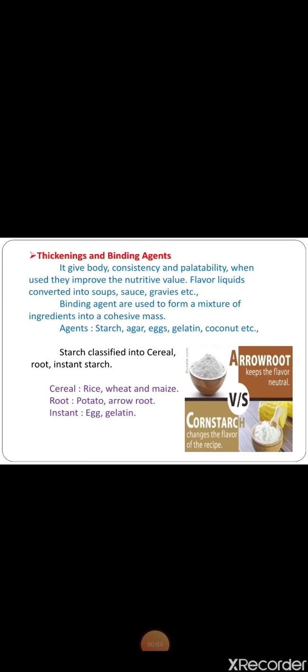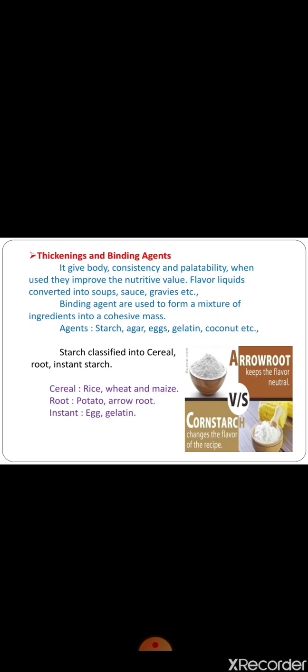Agar is transparent and is used for salads and sweet dishes. It is widely found in China. Egg gives a firm gel when baked and thickens, but softens when stirred. Gelatin is used for salads, cold sweets and cold soups. When set, it is firm and clear. Coconut is used for curries and gives the gravy a whitish color as well as thickness, and enhances the taste. Curd is used for thickening curries, and for appearance and good flavor.